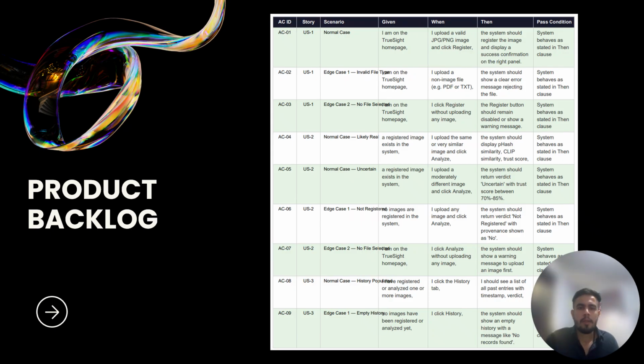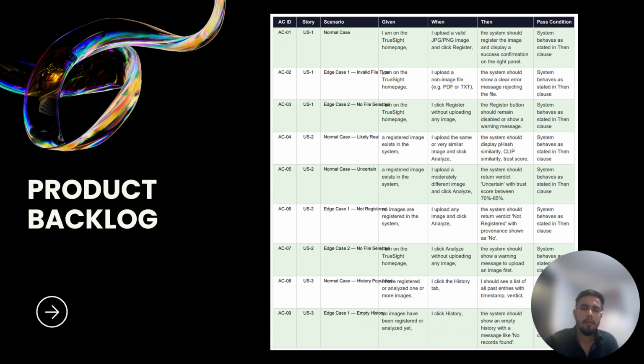Now I will explain the product backlog for TrueSight. The product backlog represents the complete list of features and work items required to build the TrueSight system. These items are prioritized based on importance and implementation order. Our backlog includes core functionalities such as image registration, image analysis, similarity computation, classification, and backend API testing.